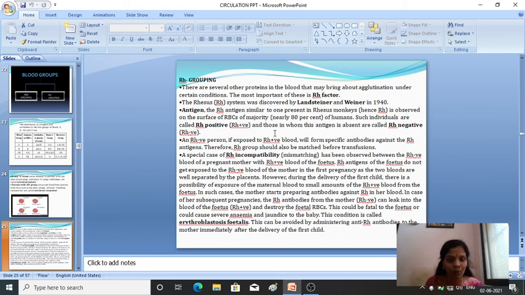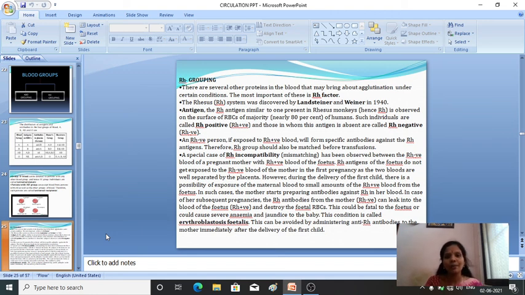First one we have studied ABO blood grouping, and the second one is the RH blood grouping. RH blood grouping is a very special case where you can see the mother is having RH negative and the baby is having RH positive. So what happens here, during the first pregnancy there is no chance of risk. Okay, the baby is safe because there is a barrier between the mother and the fetus, that is the placenta. But during the delivery time, the fetus blood will get mixed with the mother's blood, and the mother's body starts preparing the antibodies against the RH.